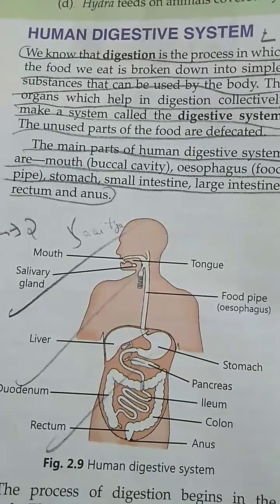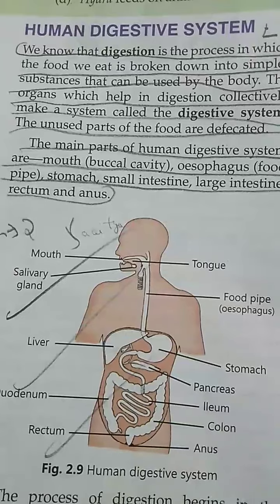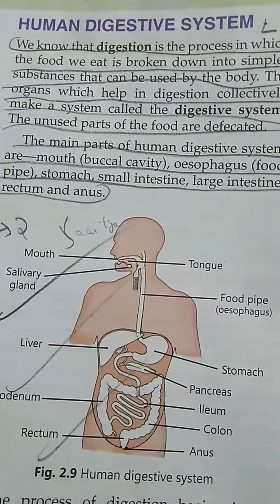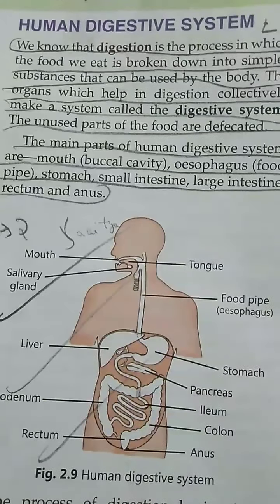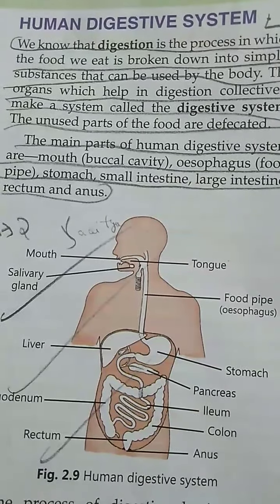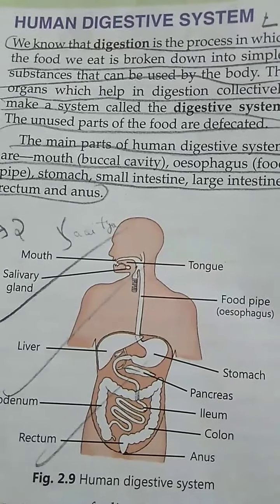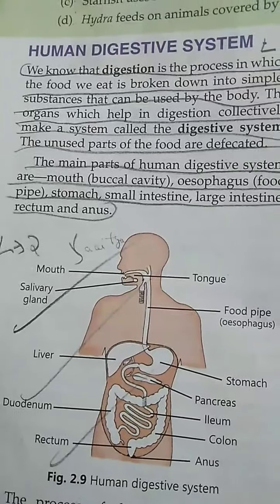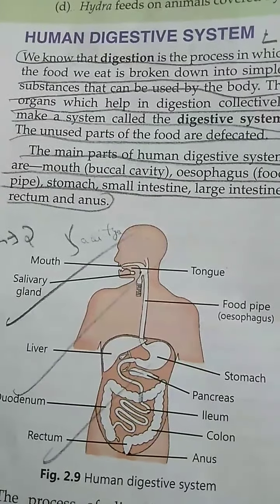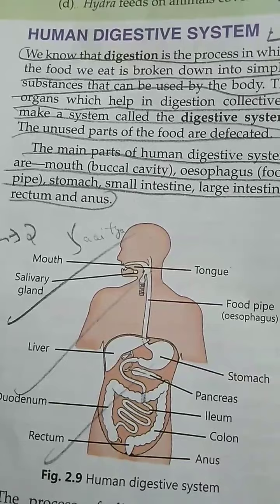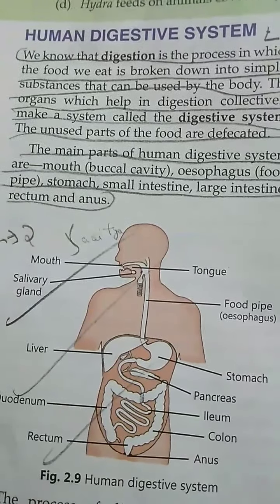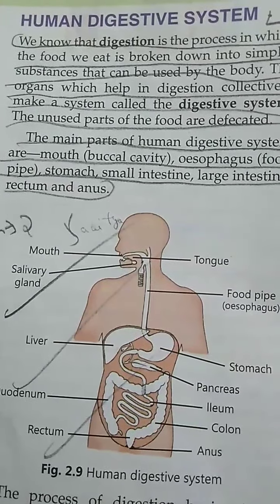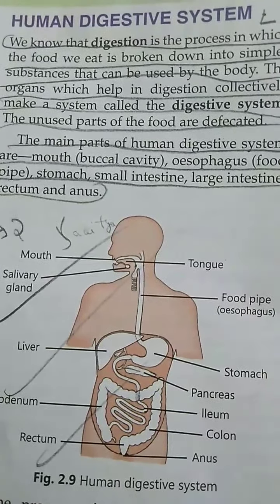Good morning students, myself Kitika Kalra, and today we are going to continue with our second chapter, that is nutrition in animals. Today we are going to start our new topic, that is human digestive system. As in the previous video I told you, digestion is the process in which complex food is changed into simpler forms. So today we will study about the different organs of the human digestive system.